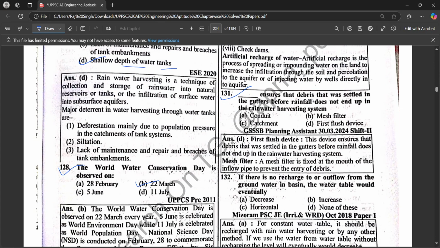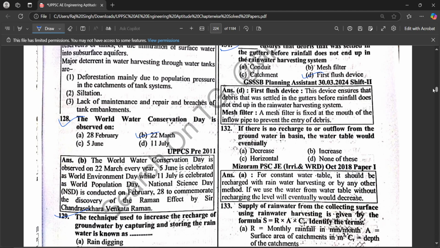Dash ensuring that debris that was settled in the gutters before rainfall does not end up in the water harvesting system, which is first flushing device.